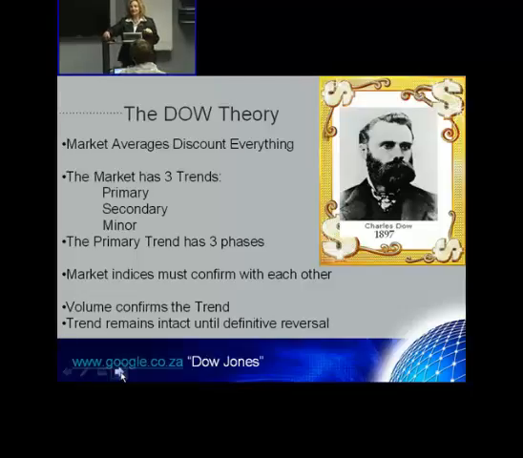Charles Dow in 1897 had two market averages. Now those market averages are sort of like the indices that we see today: the S&P 500, the NASDAQ, the FTSE, the JSE all share. Okay? So he had these two market averages. The first one was the industrial average, which consisted of 12 industrial stocks, and the second one was the railroad average, which consisted of 20 railroad stocks in 1897 already.